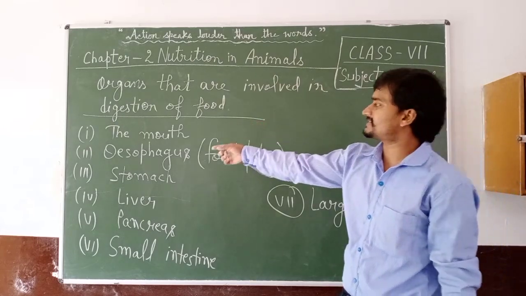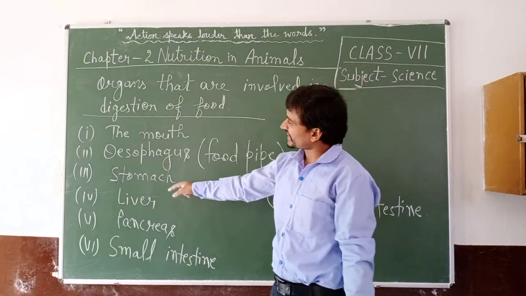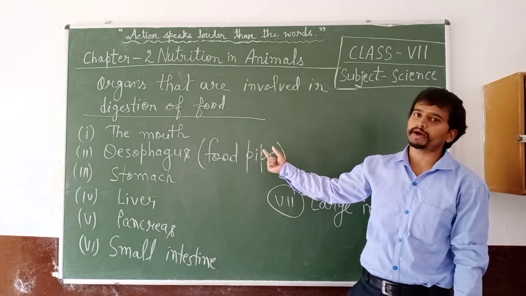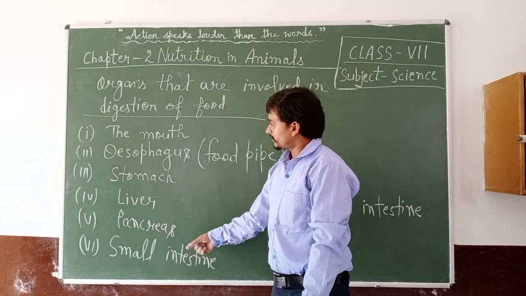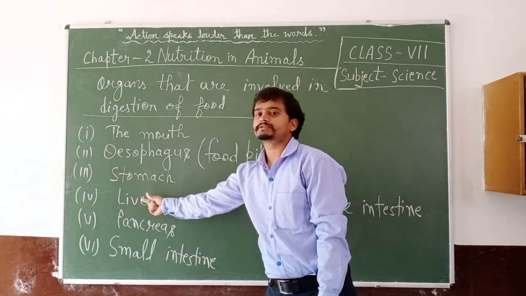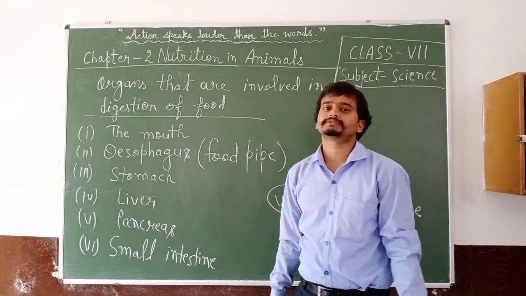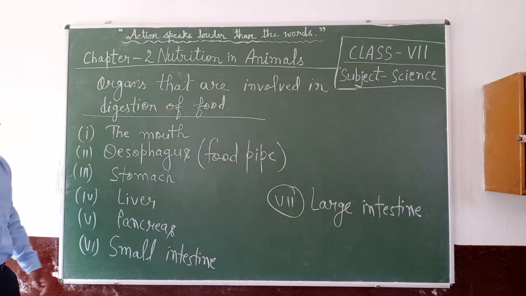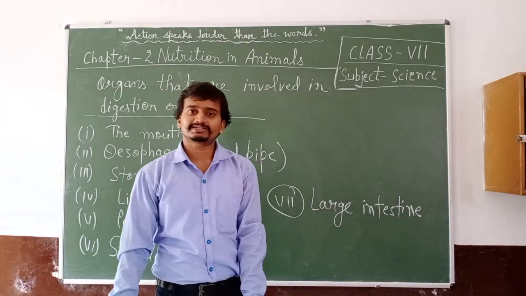The first one is the mouth, starting part. Second is esophagus, that is also known as food pipe. Third, stomach. Next one is liver. Fifth is pancreas. Sixth is small intestine. And next one is large intestine.